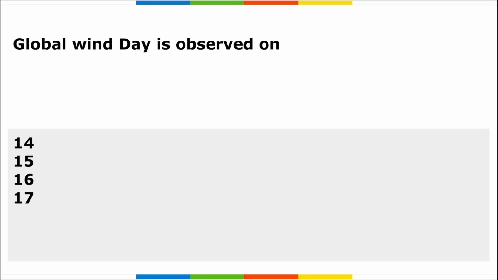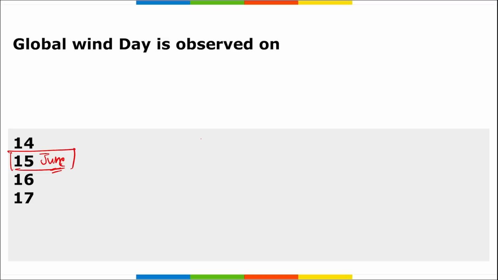Next, Global Wind Day. When do we observe Global Wind Day? It is observed on 15th of June. It is observed across the world to raise awareness regarding the importance of wind as a renewable source of energy. The day also promotes clean air and can help people strive for a greener planet.